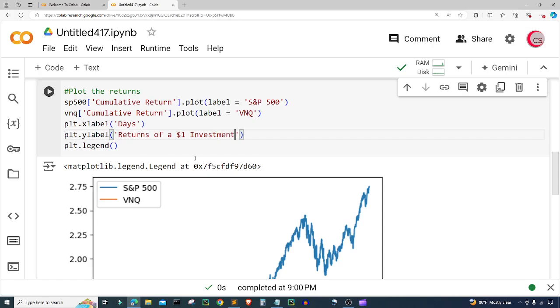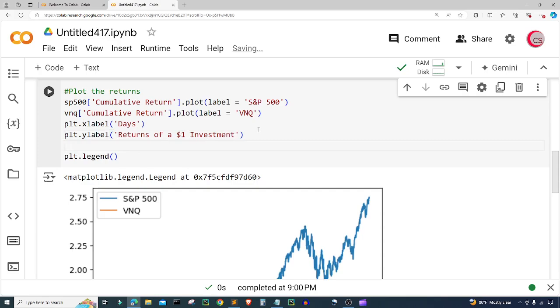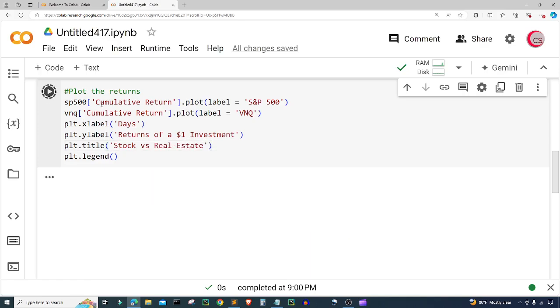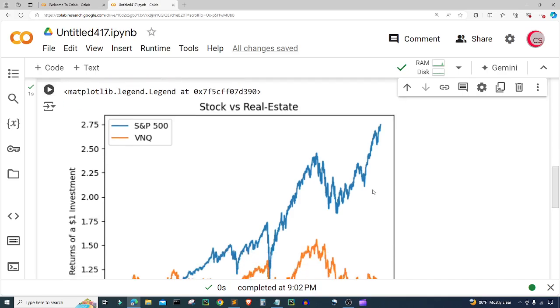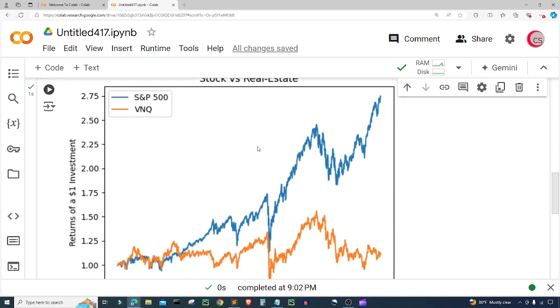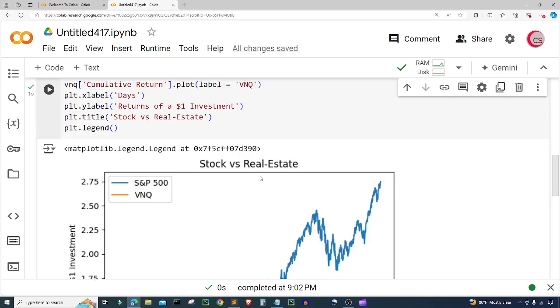I also want to give this chart a title. So let's see, plt dot title, and I'm going to put stock versus real estate. Let's go ahead and run this now. And now I think this is a lot more informative of what's going on. And that looks good.